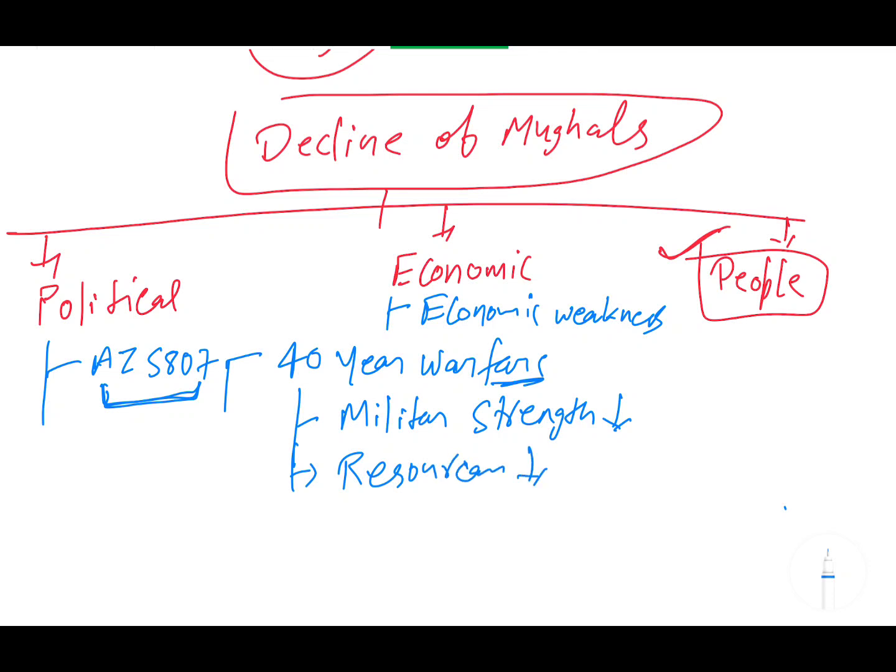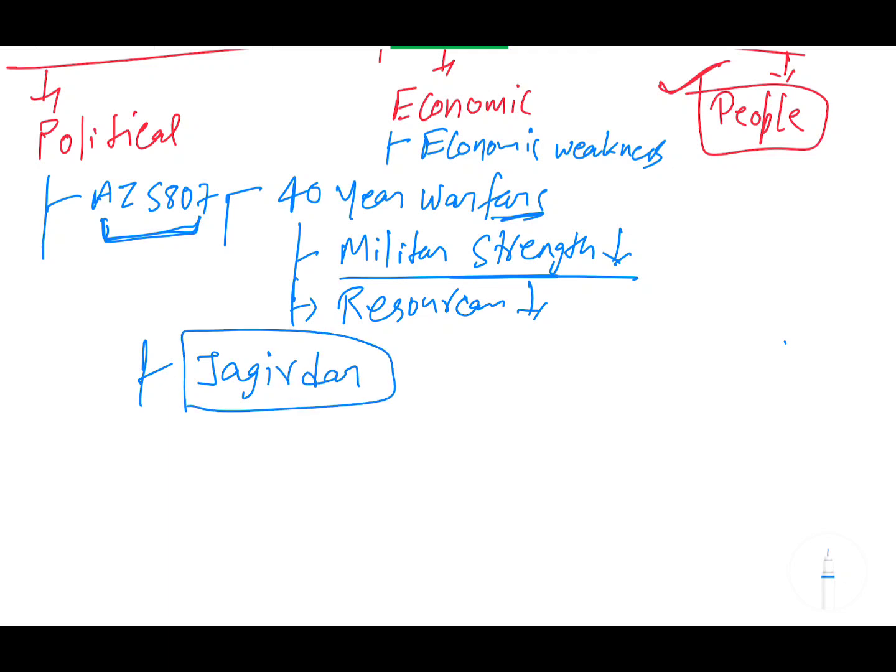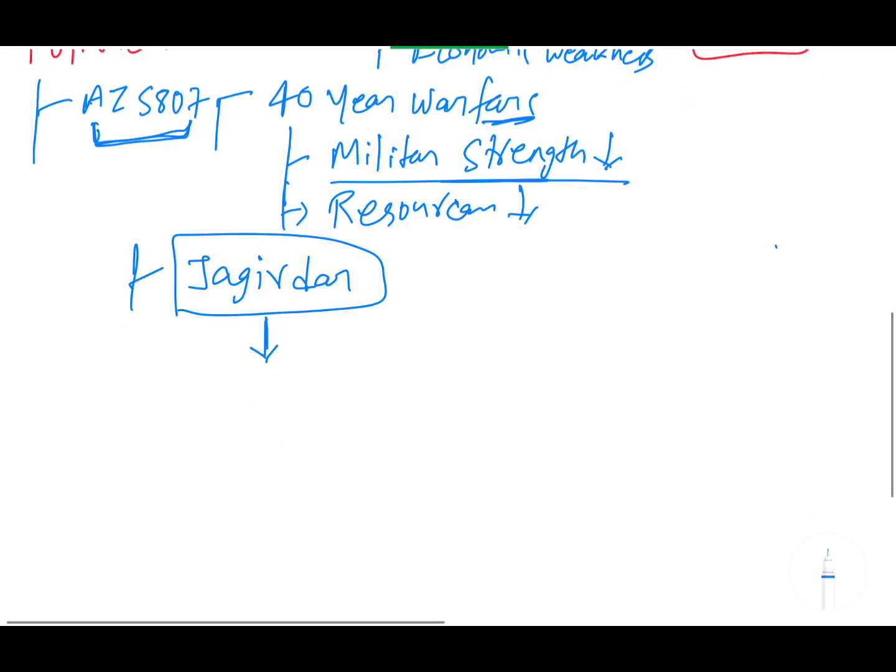Now the second thing is that the military strength weakened, and you know the responsibility of managing the military is on the Jagirdars. The Jagirdars are responsible for military maintenance, the maintenance of the army. So the military weakness directly impacted the Jagirdars. What did this lead to? The Jagirdars had no option left, so that is why it leads to military corruption.